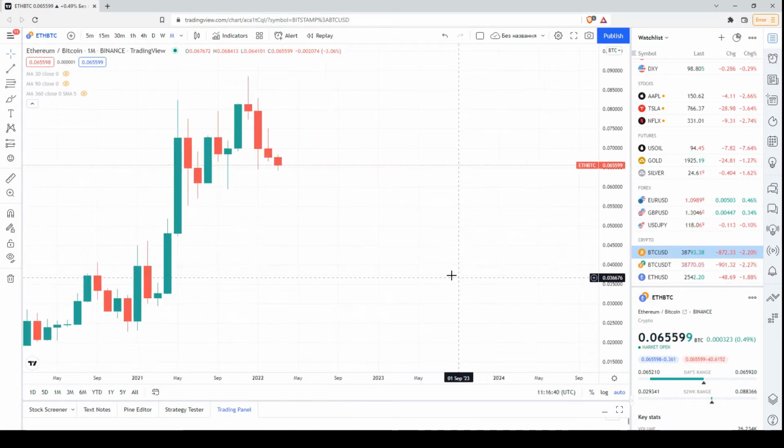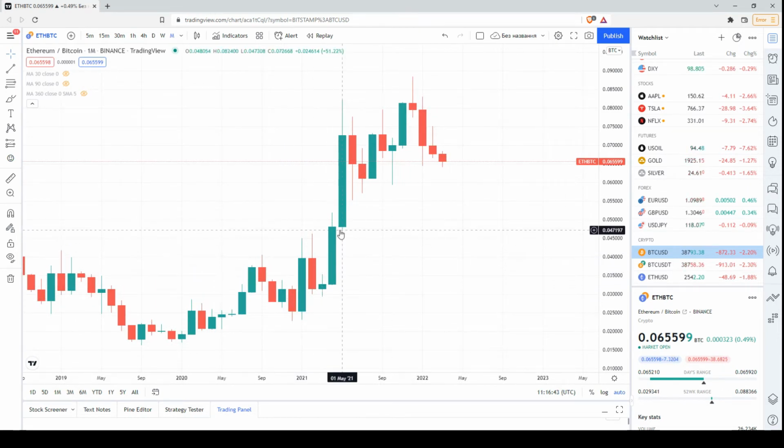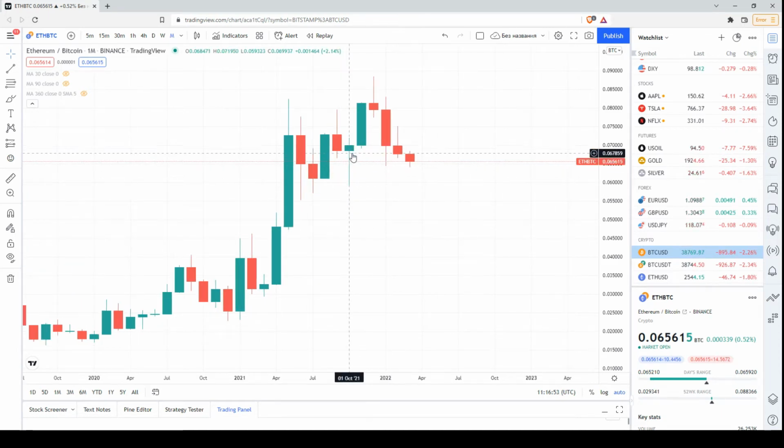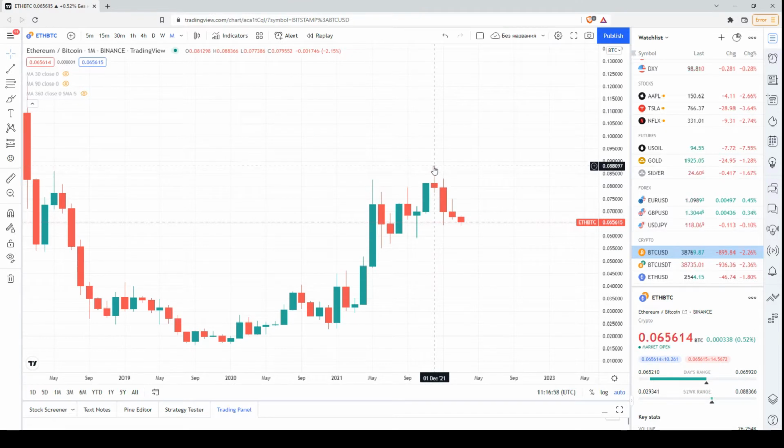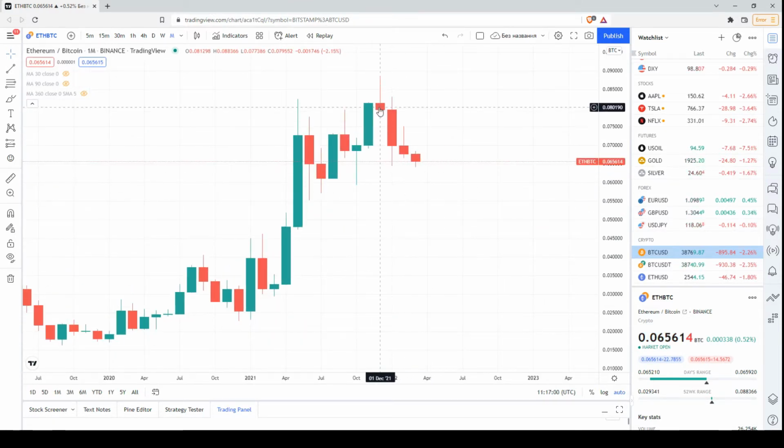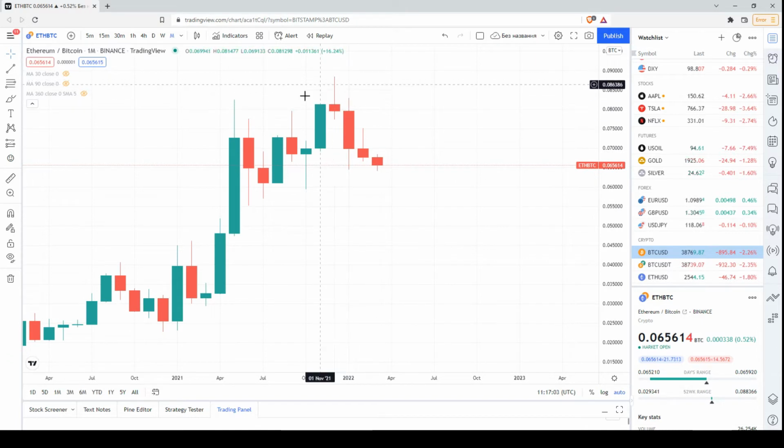Let me remind you that there was a solid price increase in the first half of 2021. Then in the summer, a consolidation took place. We had a bullish engulfing here. We had a hammer. The price skyrocketed and recorded a new local high. However, here in December, a shooting star candlestick formed, and a correction started. Since then, there has been a sequence of bearish candlesticks with descending maximums and descending minimums, local lows.